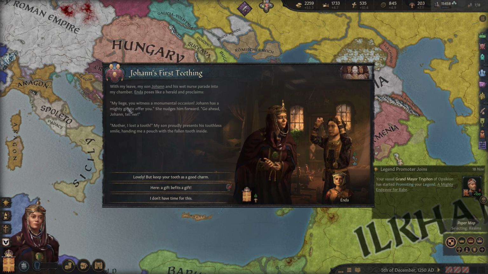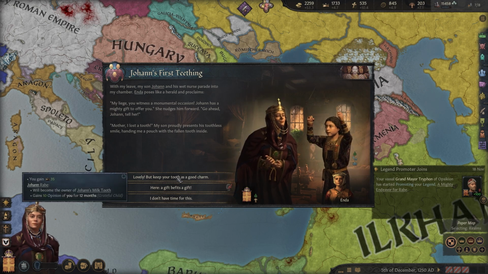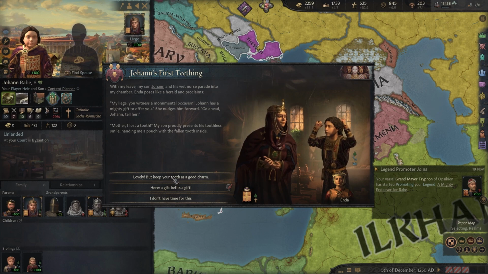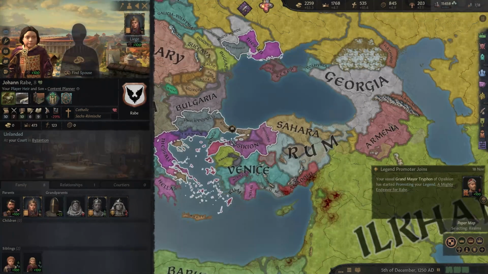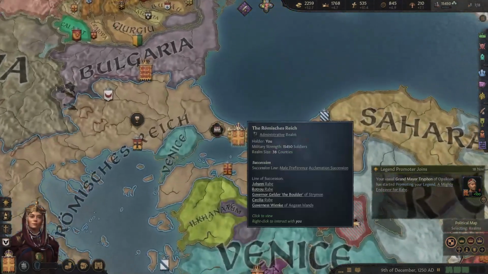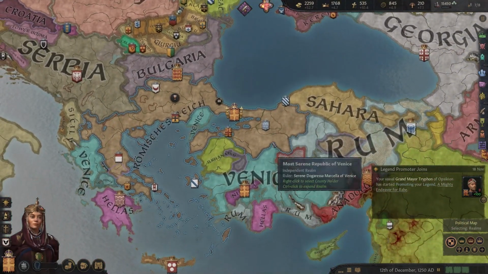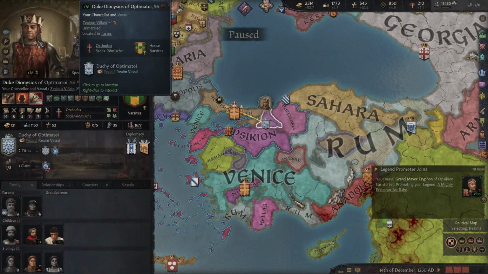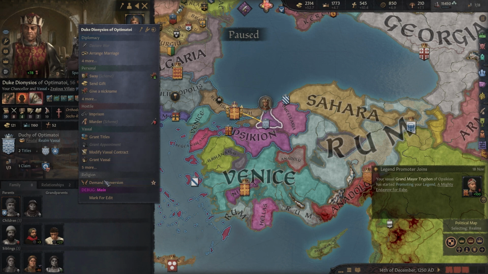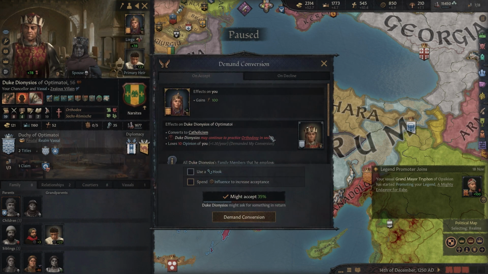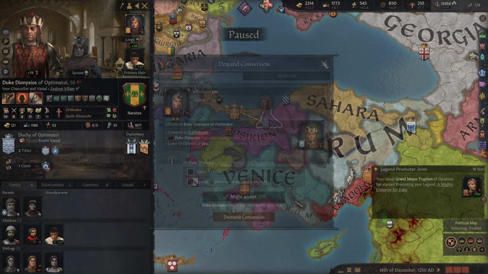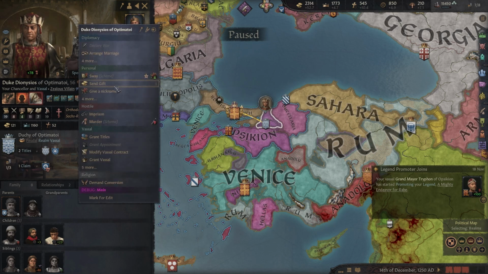Johan's first teething. Mother, I lost a tooth. Aww. Well, Johan, you should keep your tooth as a good luck charm. He's a good kid, that Johan. I wouldn't mind converting this guy over though. What do you accept? Only 35% chance. Wow. What if you liked us a little bit better?